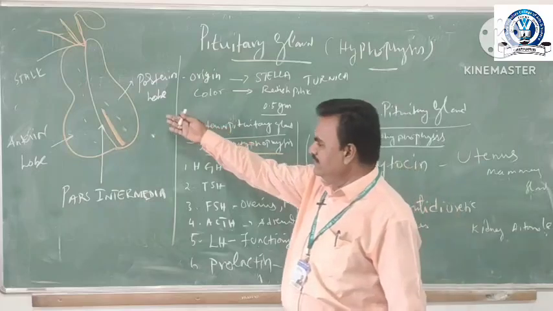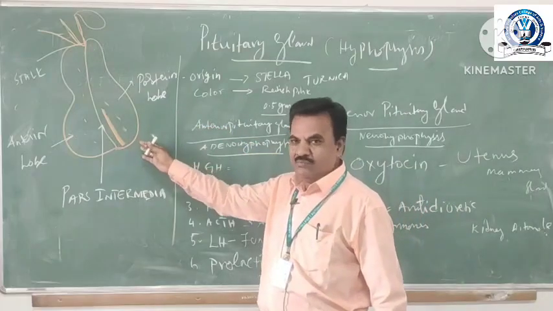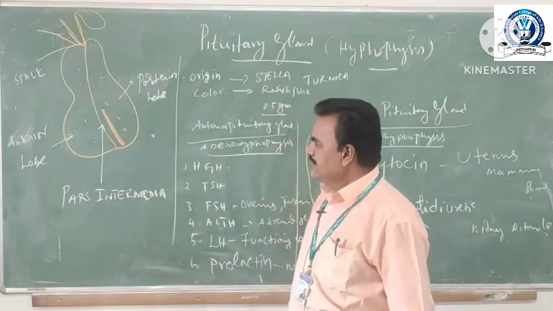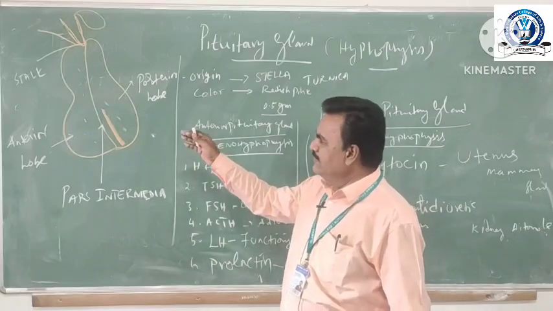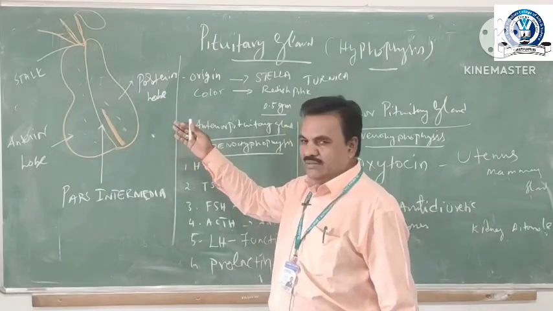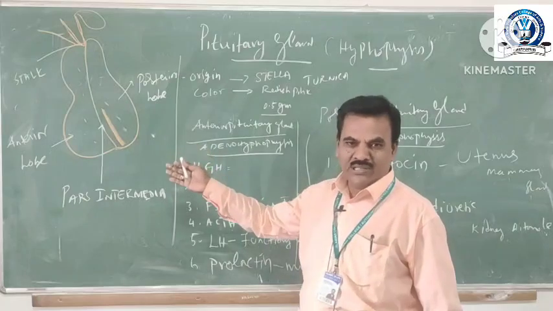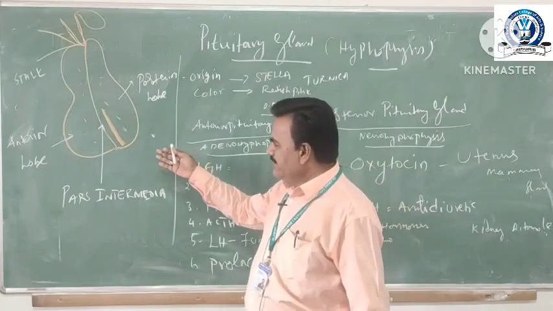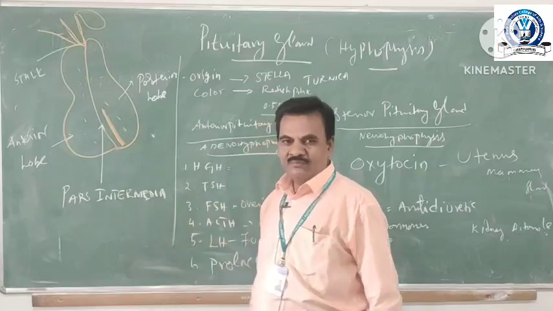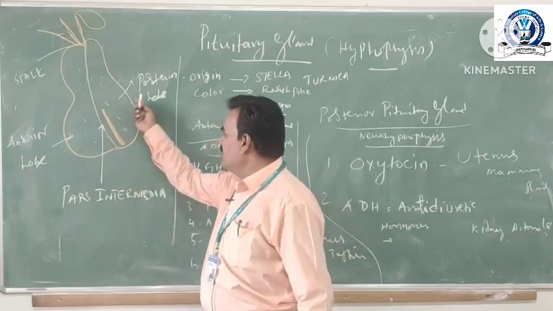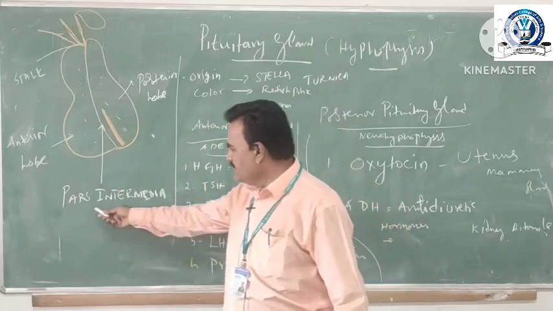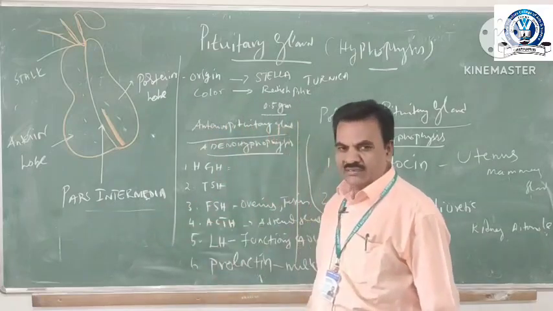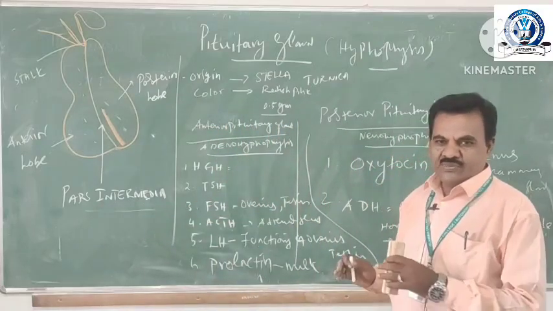Here I am drawing a very simple diagram of the pituitary gland. It consists of the stalk which is connected to the hypothalamus, and it is divided into two lobes, the anterior lobe and the posterior lobe. In the center is the pars intermedia. It is a very simple diagram.